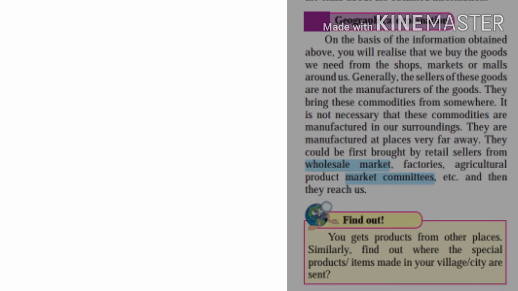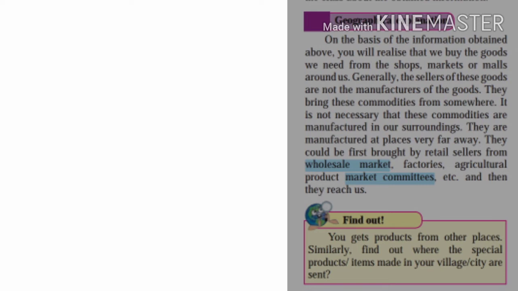These commodities are manufactured at different places far away from us. They could first be brought by retail sellers from the wholesale market, factories, agricultural produce market committees, etc., and then they reach us.